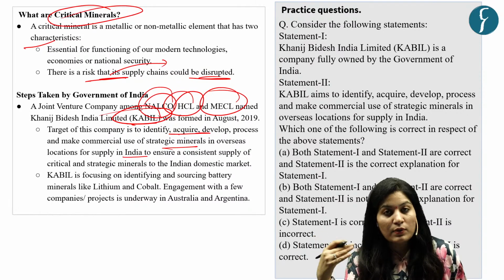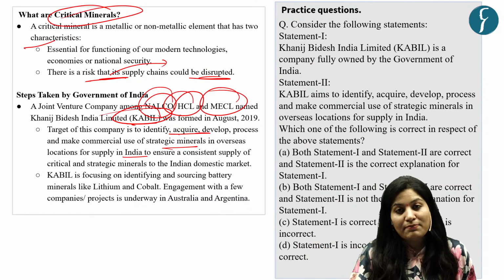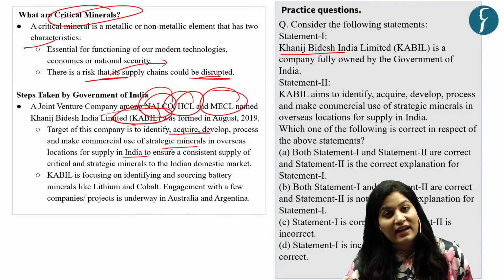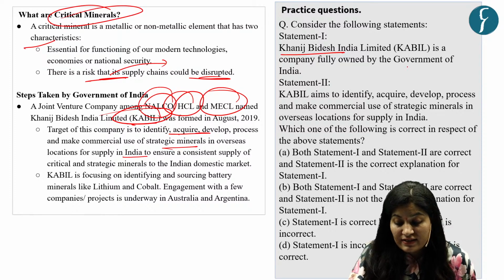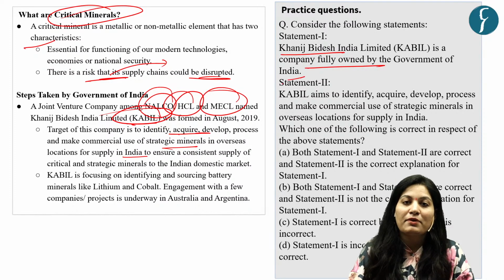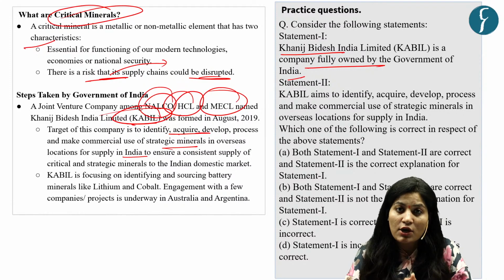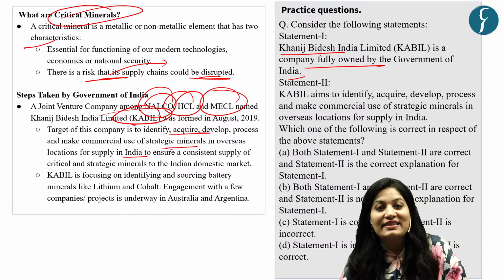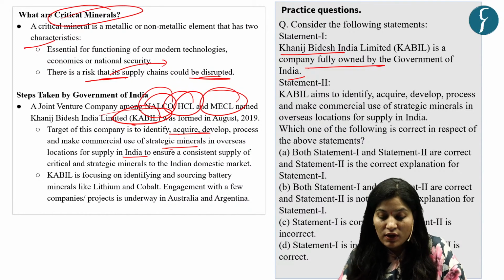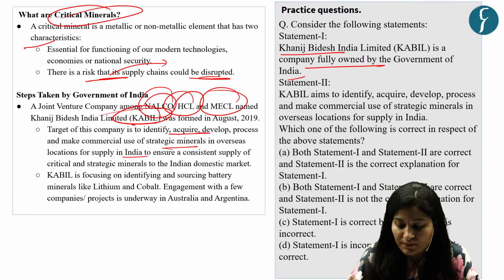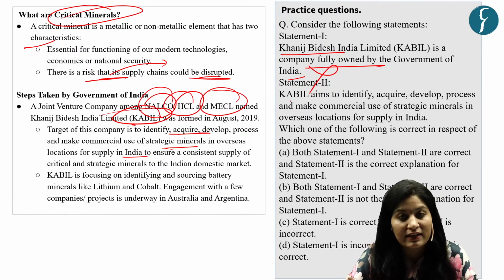Here we have given two statements. Statement 1 is Khanij Bidesh India Limited, that is KABIL, which is a company fully owned by the Government of India. Now you need to tell me whether this statement is right or wrong. Just now we have seen it is a joint venture of NALCO, HCL, and MECL. So it's not a fully owned company by the Government of India. So this makes our first statement incorrect.